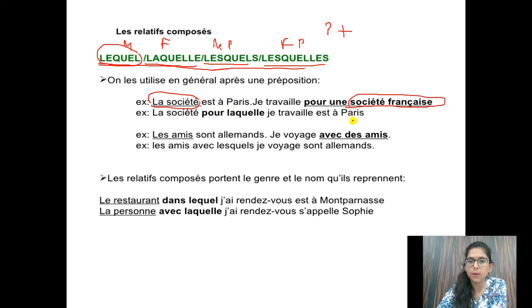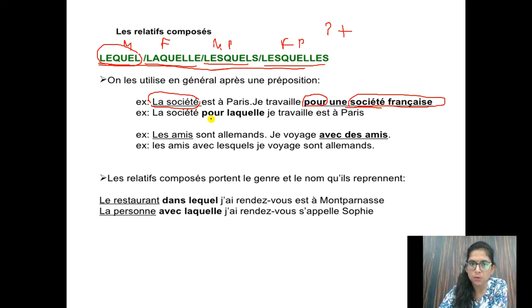So what we are going to do, the first one, the common one, we will write in the answer. But in the second sentence, instead of writing that word, we'll use lequel, laquelle. So then preposition, pour is the preposition. Preposition plus, instead of this common part, you have to use lequel, laquelle according to the gender.